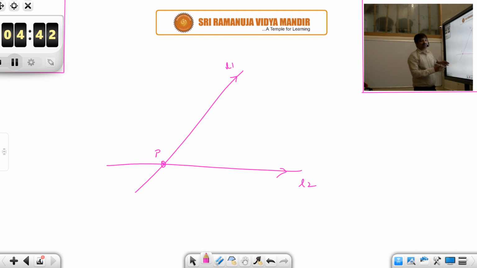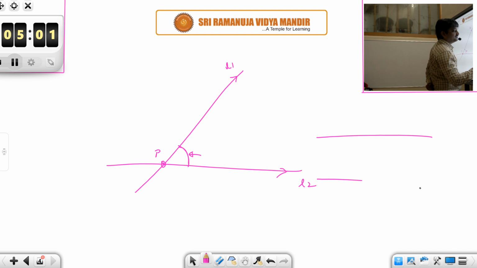In this chapter you will learn about the angle between these two and related properties about the angle between any 2 given lines.